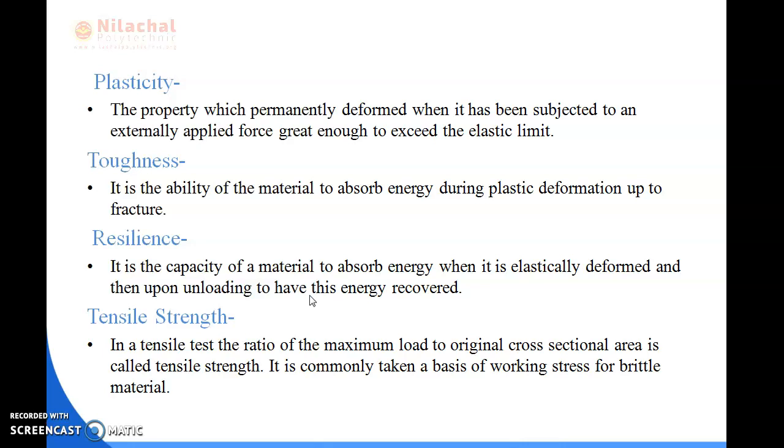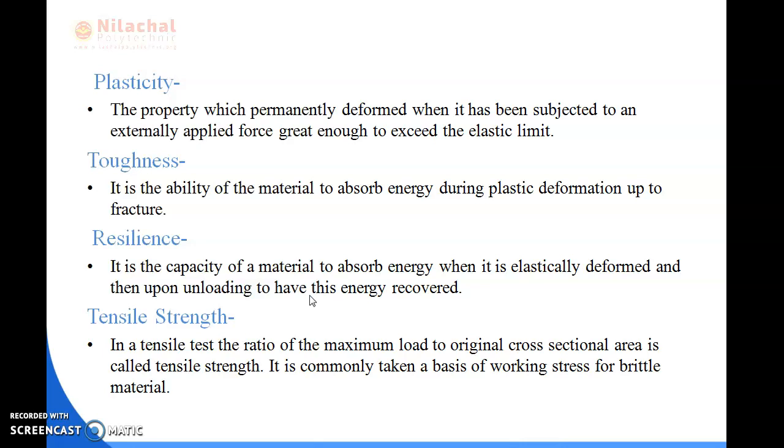Next is tensile strength. In simple words, any kind of pull stress is called tensile stress. When we pull any kind of material, the strength applied to that material is called tensile strength. It is also a mechanical property of a material. In a tensile test, the ratio of the maximum load to the original cross-sectional area is called tensile strength.